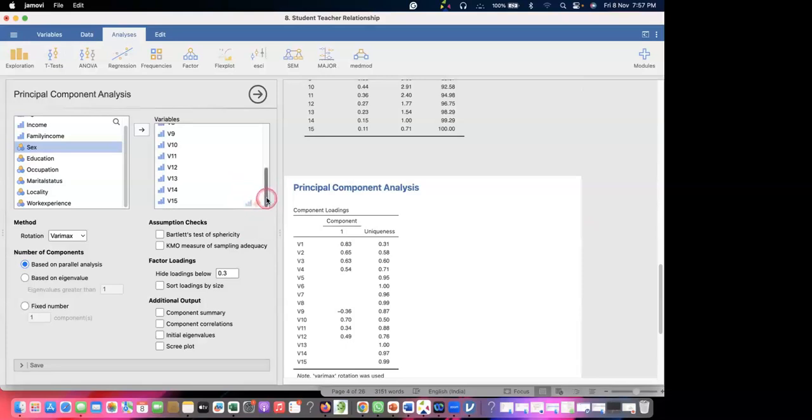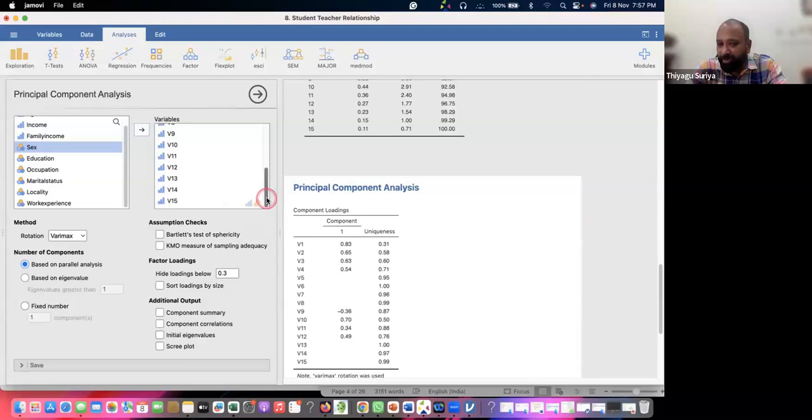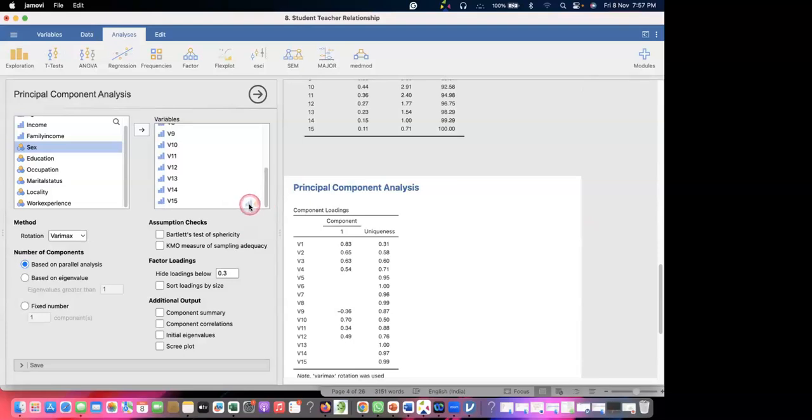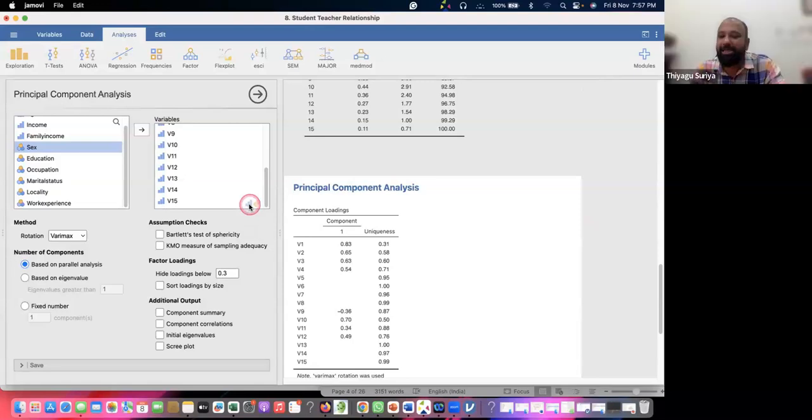Continuous. Continuous. One more, ordinal. What is this one? Ordinal. Yeah, please, because the items are... what is that? It is like a scale format. So the scale is nothing but the ordinal. That is the reason all the V1 to V15 are ordinal. It should be ordinal or continuous.